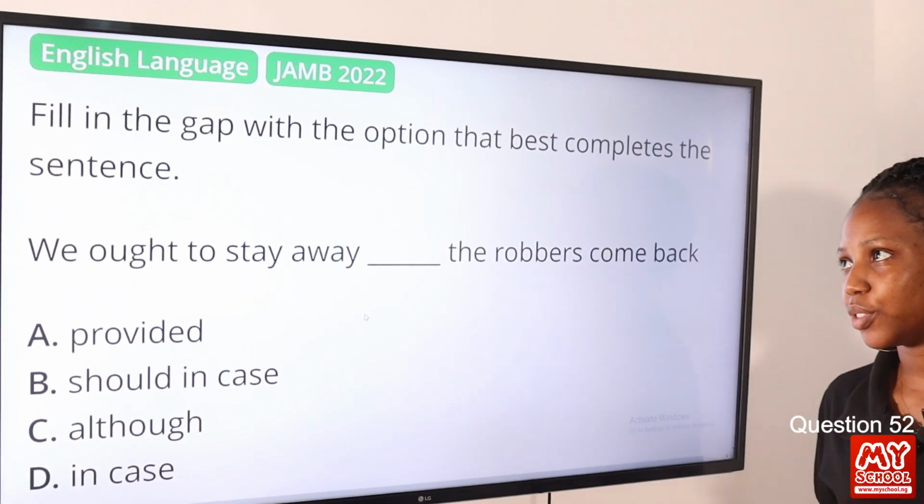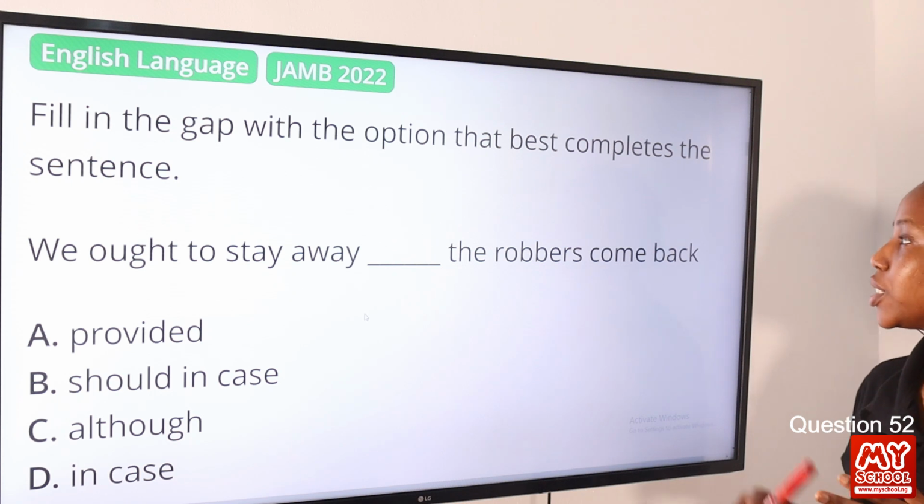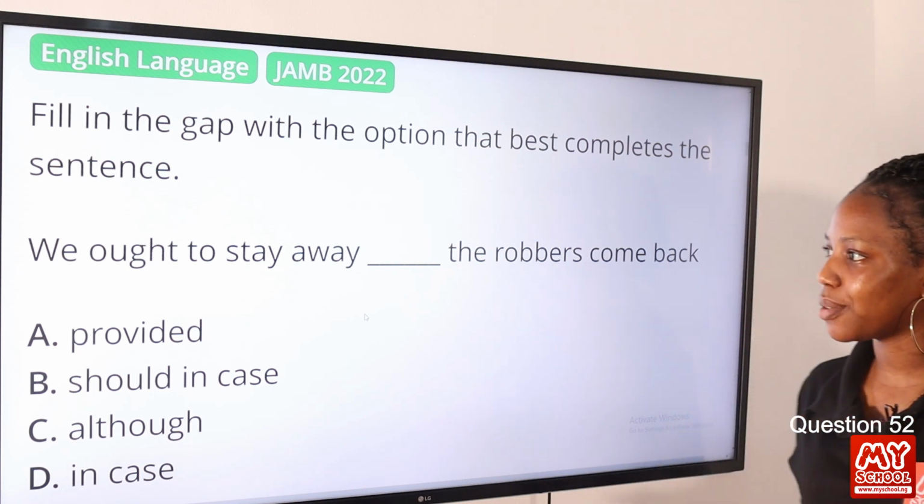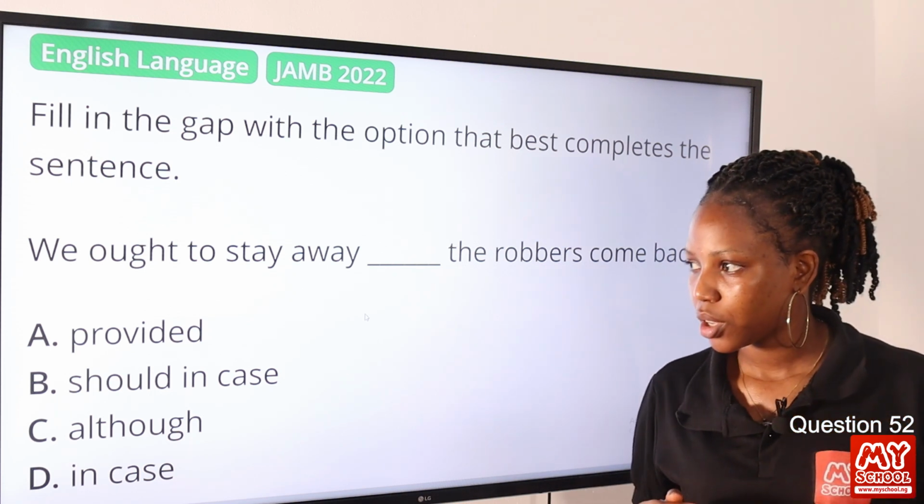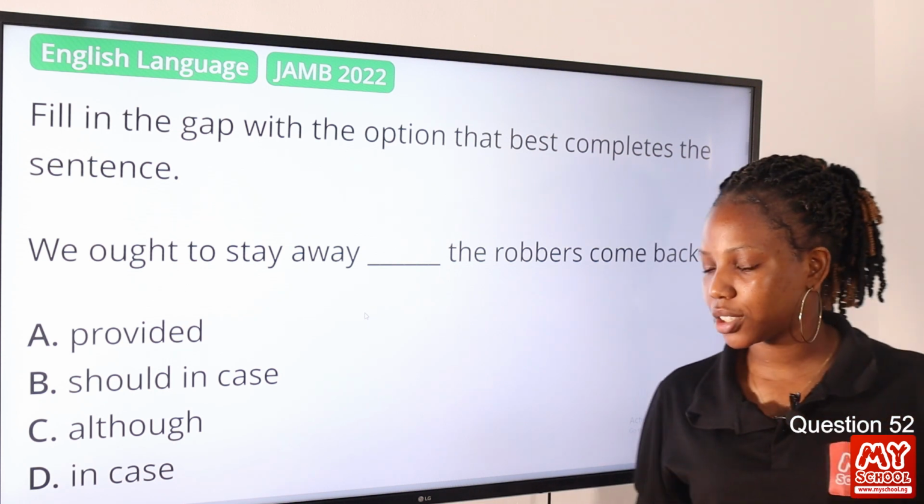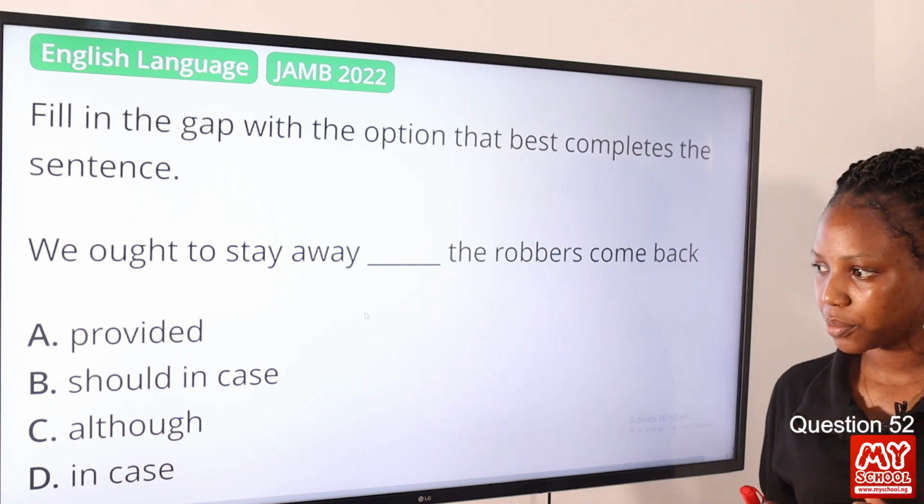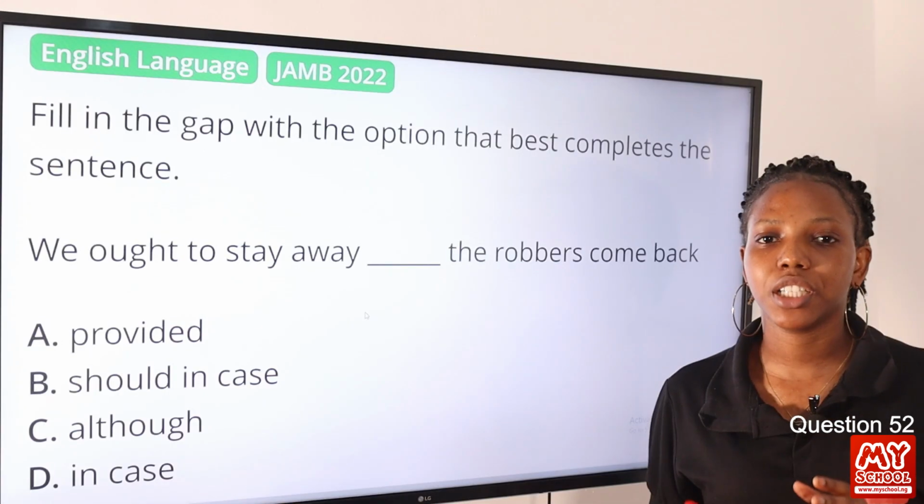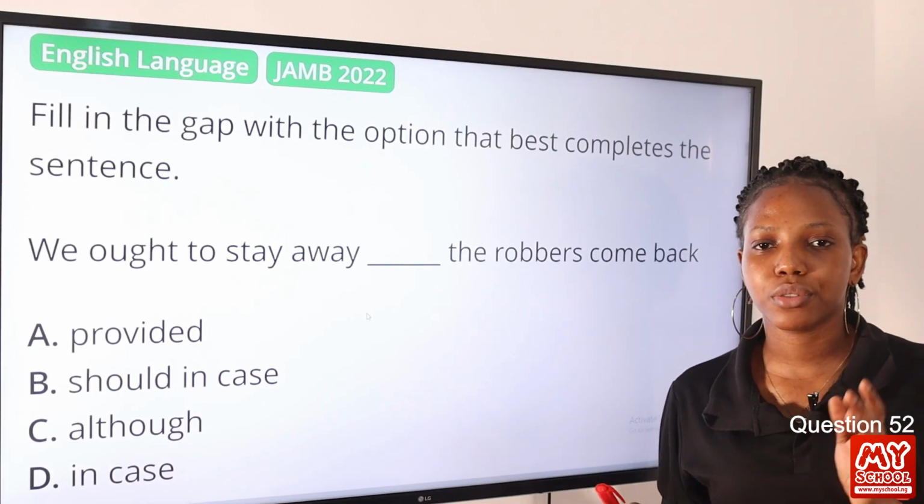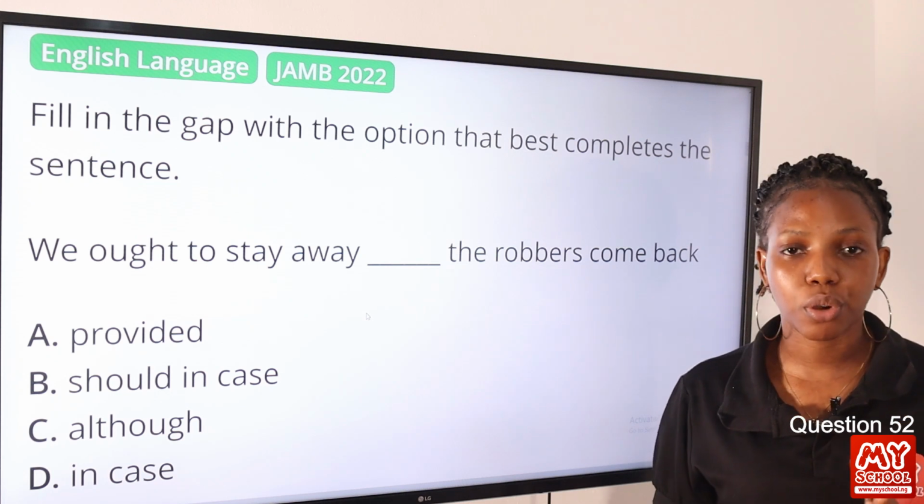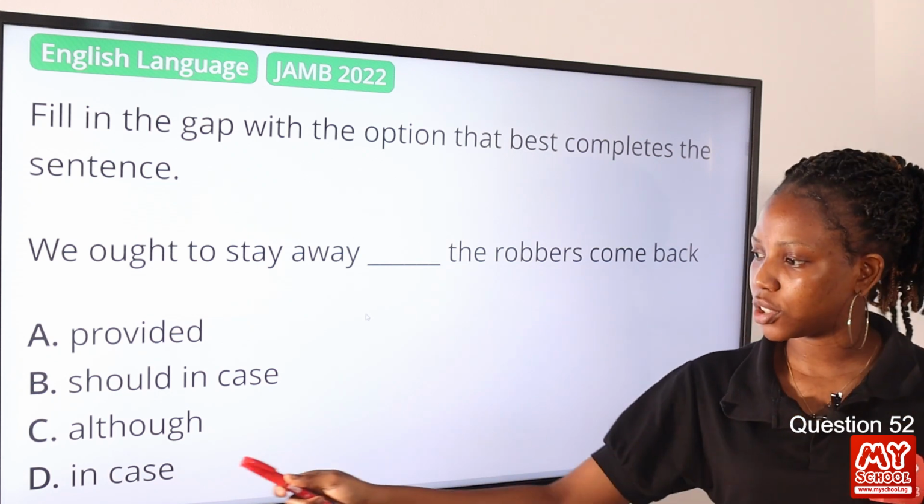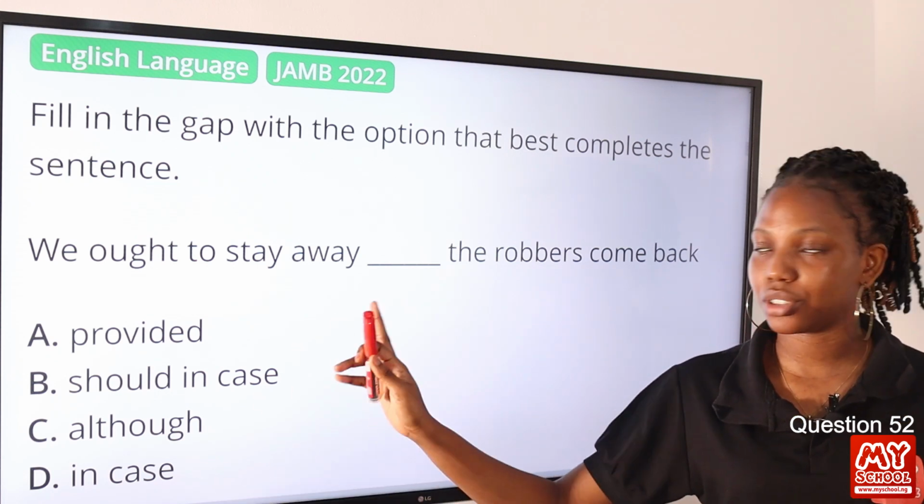Question 52. Fill in the gap with the option that best completes the sentence. We ought to stay away dash the robbers come back. Option A, provided, option B, should in case, option C, although, option D, in case. The answer to this question is option D, in case. Now, we cannot use should in case. It's either should or in case. So option D is the final answer to this question.